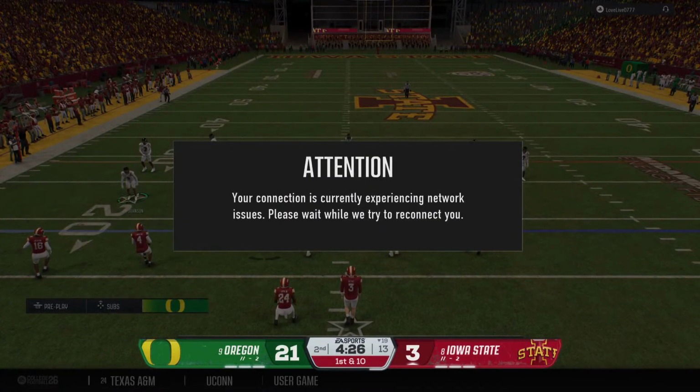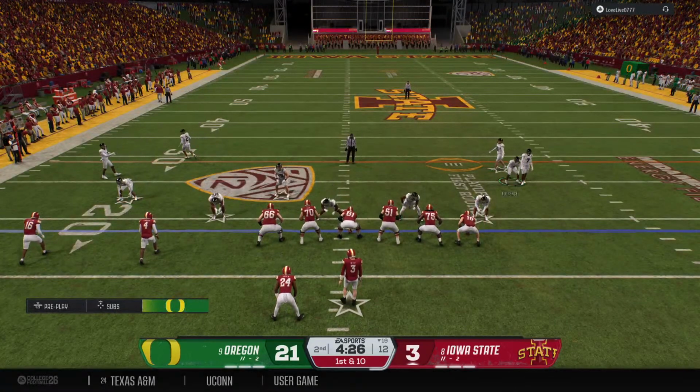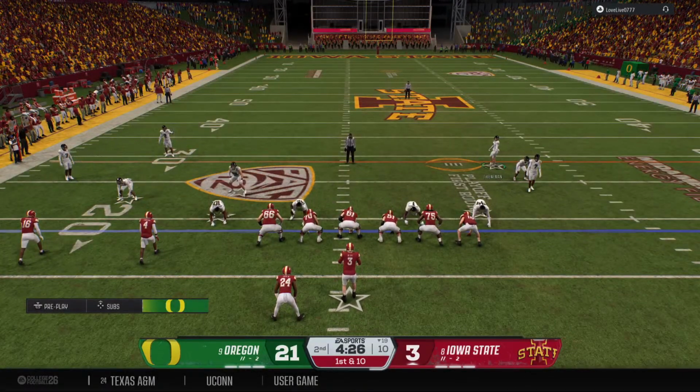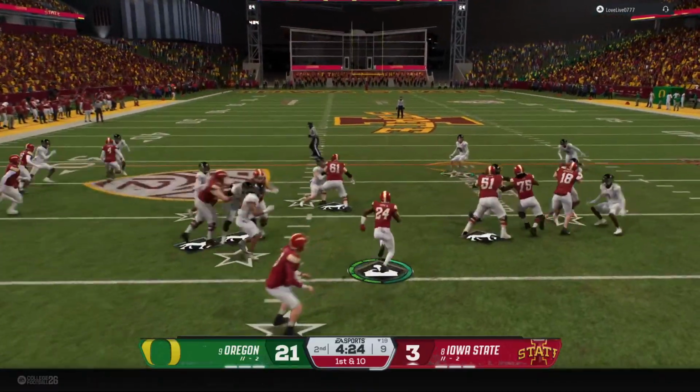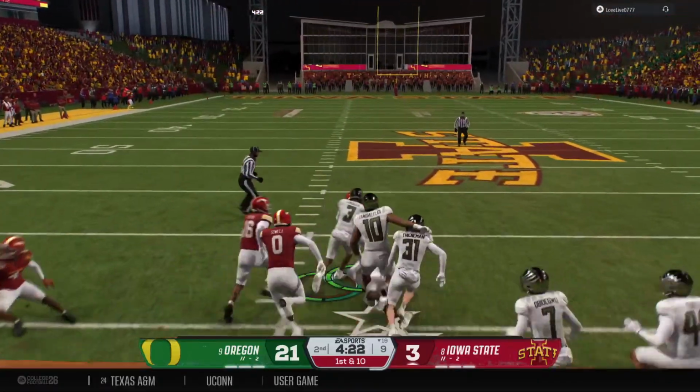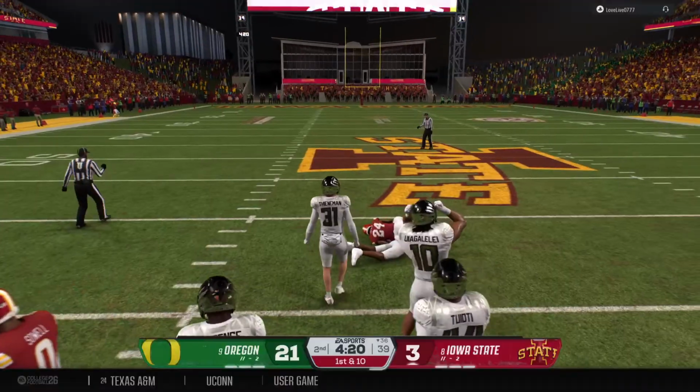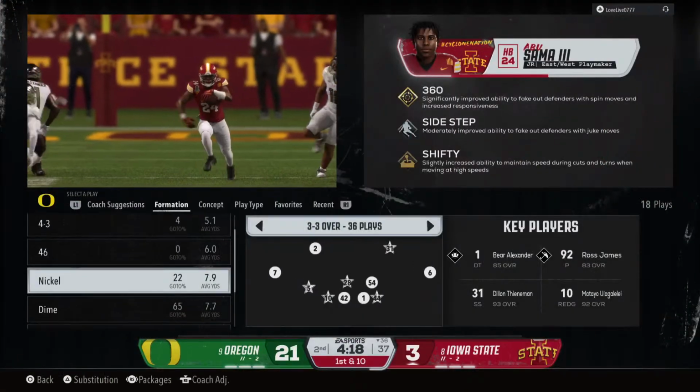Here's the first play of the drive now. They begin at the 19. They'll run it to the right side. Across the 30. They get him down, but the gain moves the ball up to the 36.